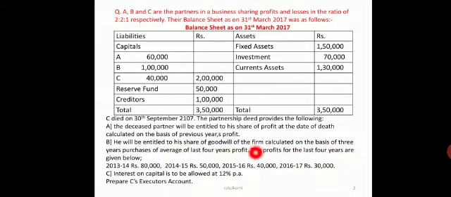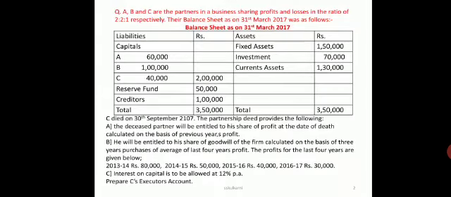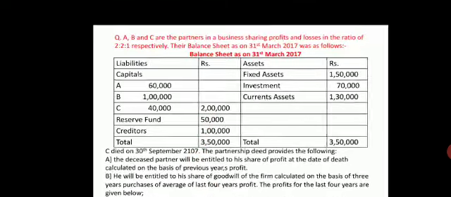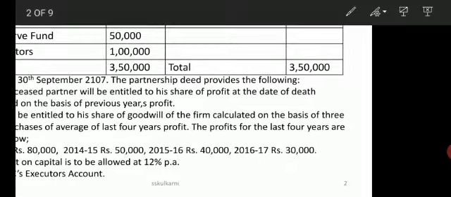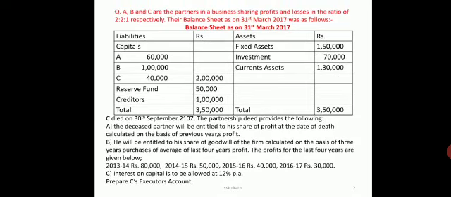The profits for the last 4 years, 13-14, 14-15, 15-16 and 16-17, are 80, 50, 40 and 30. Also, interest is to be calculated at 12% per annum. Now we have to prepare the executor's account.